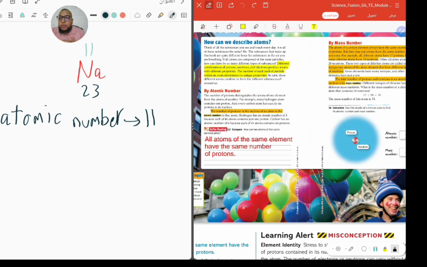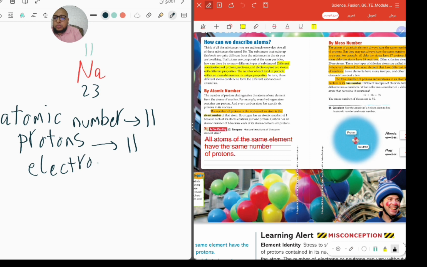Okay, and the number of protons is the same as the number of electrons. Again, the number of protons is the same as the number of electrons. So the atomic number is 11, the number of protons will be 11, and the number of electrons will also be 11. Okay, guys? So protons 11, and electrons 11. Okay, good. That's very good.